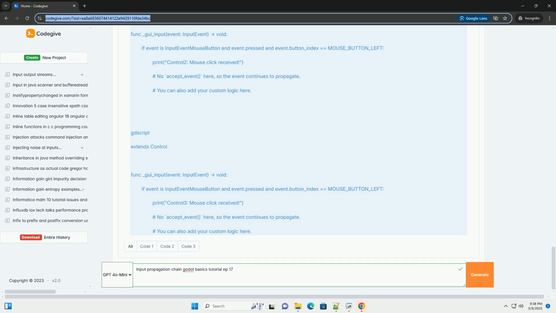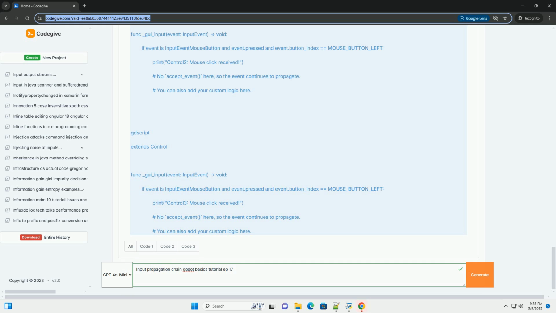4. Using signals for input propagation. Instead of relying solely on the built-in propagation, you can use signals to explicitly control the flow of input events. This can be helpful for more complex scenarios where you need to route events based on custom logic. The signal is then connected to any object, e.g. the main scene, that should respond to it. 5. Layered canvases. When working with CanvasLayer nodes, remember that input is processed based on the layer's layer property. Higher layers receive input first. This is another form of implicit input propagation.